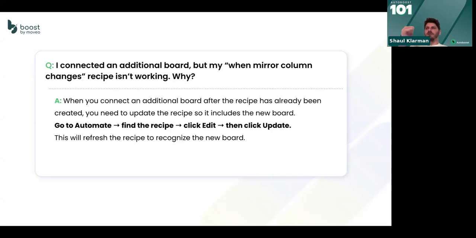We've only created the system that we need based on the connections that were there when we configured the recipe. So in order to make sure that this works, if you add a new board, not a new item, but a new board to that connect column, then you go to the automation, find that recipe, edit it, and click update. This update on our end will go away and recreate the system, and it will now work.